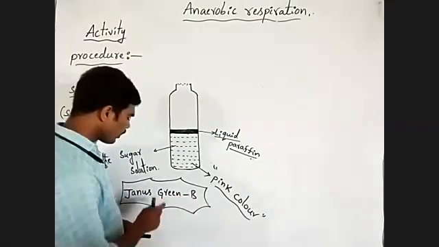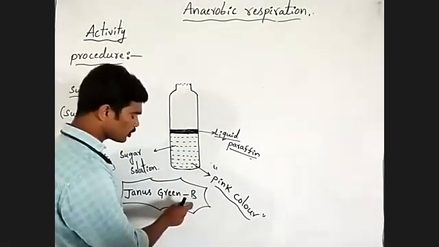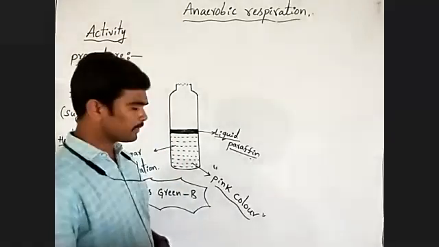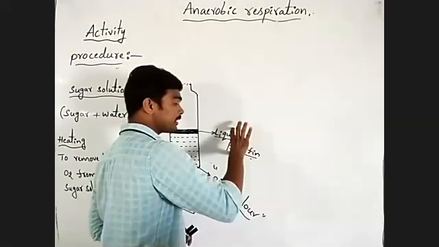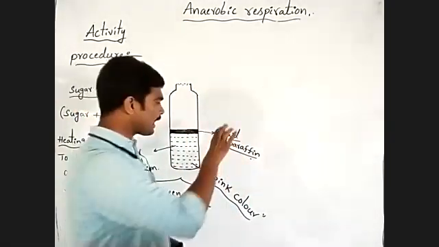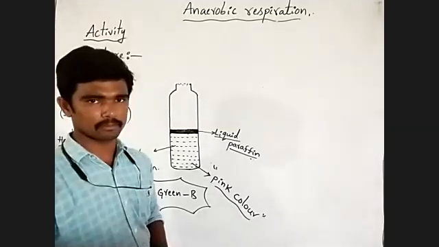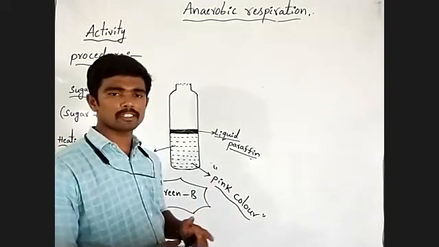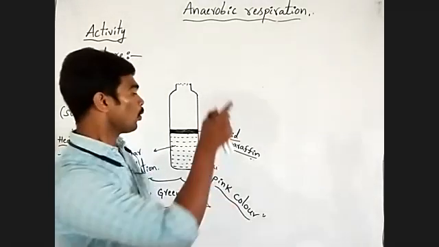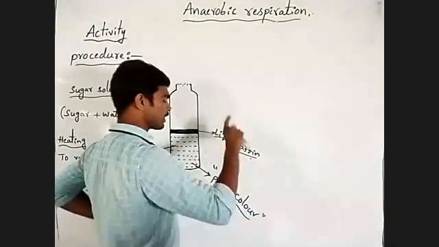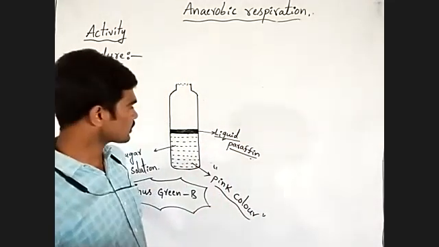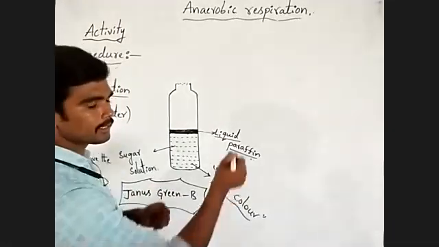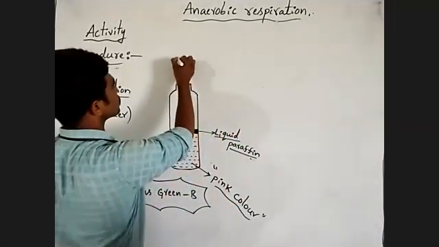Actually, we have to add Janus green B solution to check the presence of anaerobic respiration before adding liquid paraffin. After checking the presence or absence of oxygen, we have to add the liquid paraffin. Are you understanding? Okay, then next we have to